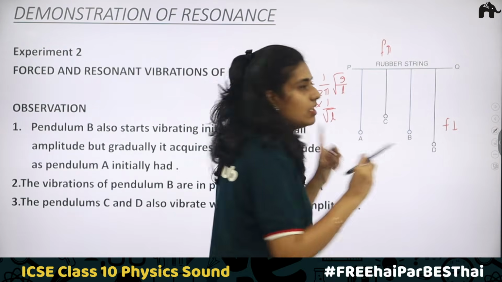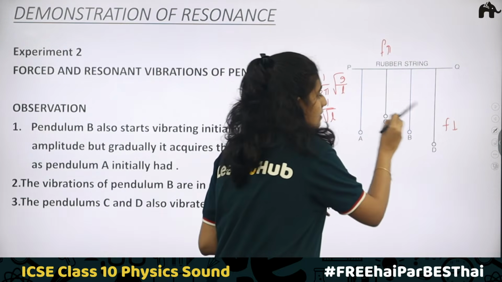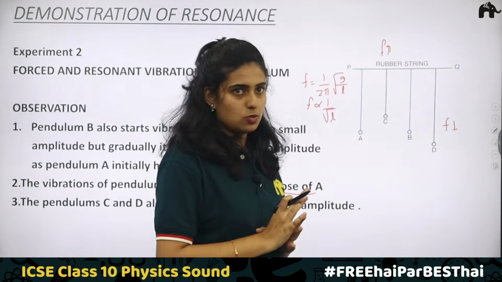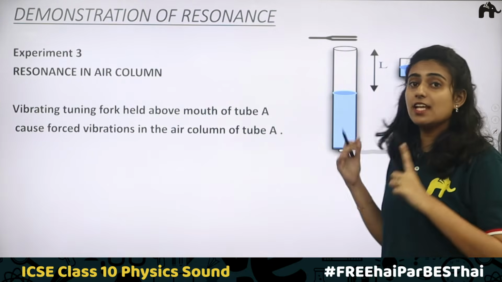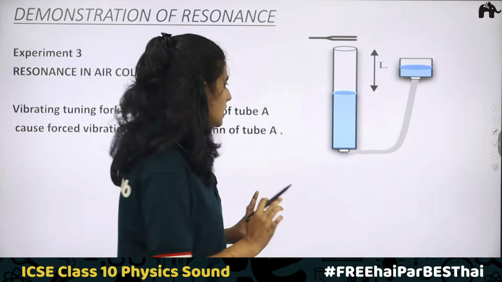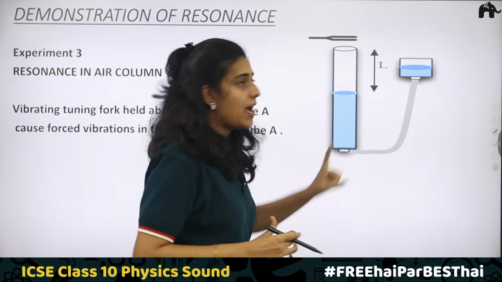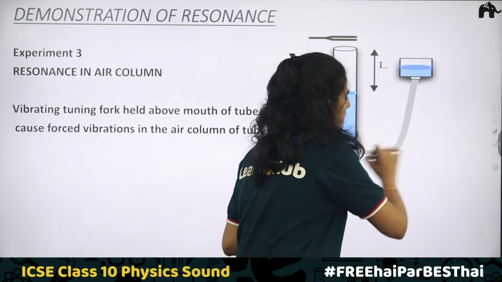C and D, they will be vibrating, but the thing is, they will be vibrating with very small amplitude. Clear? Now the third experiment or the third demonstration is resonance in air column. So here in this experiment, you can see that you have taken a cylindrical tube and a cylindrical vessel which are connected using a rubber tube.